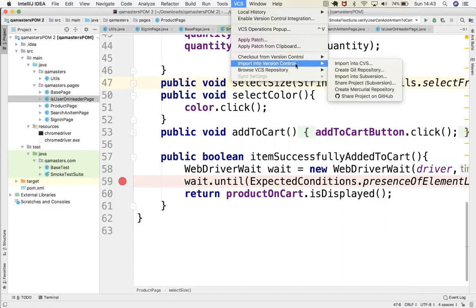You want to import the existing code on your local machine into a version control system. CVS is one type of repository, and you also have Subversion and Mercurial. Here you can see share project. If you click this one,